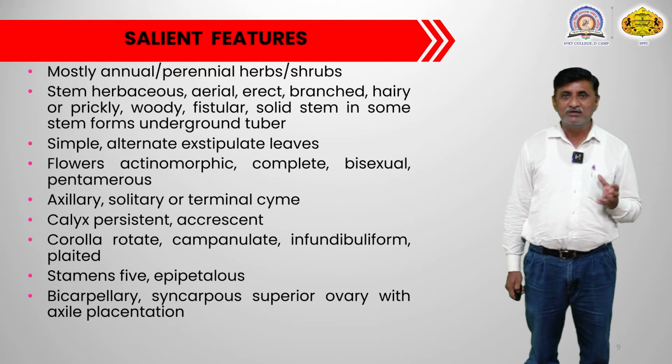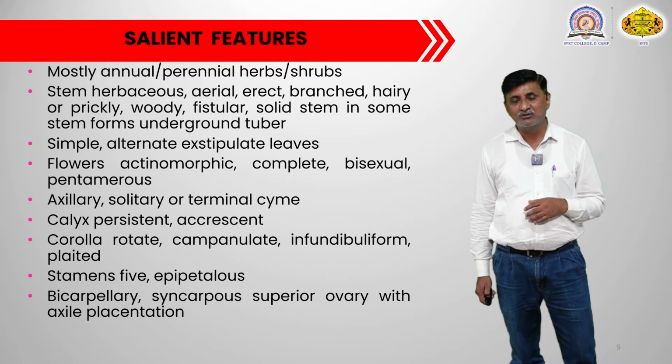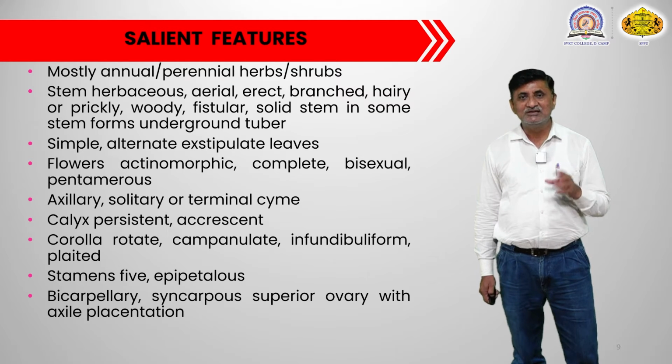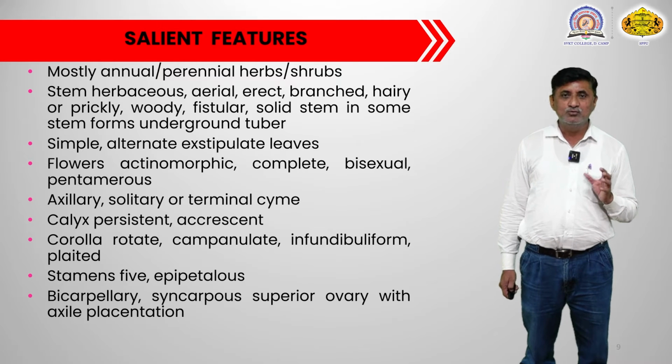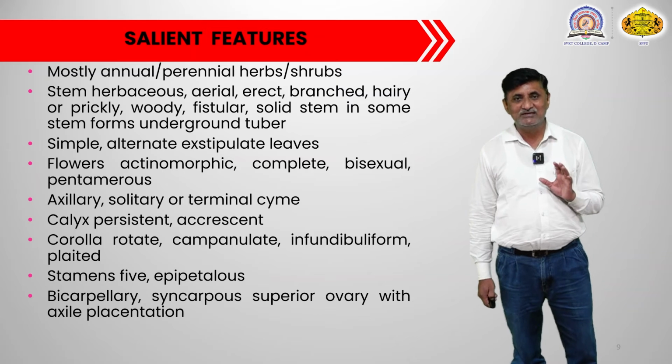Then gynoecium. In the gynoecium you will get 2 carpels, and that is called bicarpellary gynoecium. Syncarpous means both the carpels are united with one another. The ovary is superior and ovules are on axile placentation.